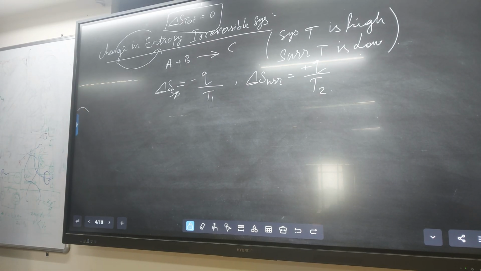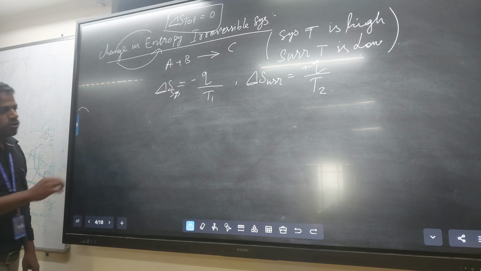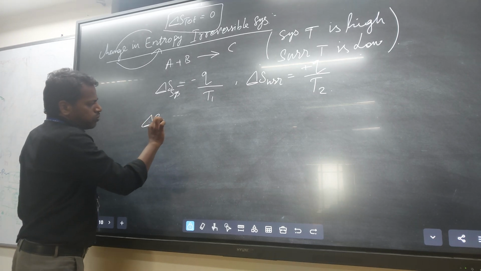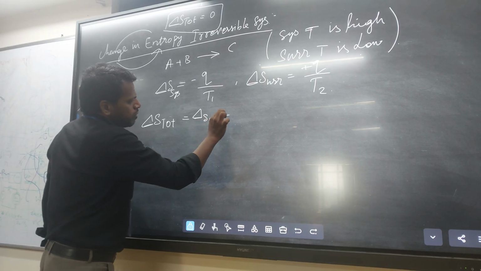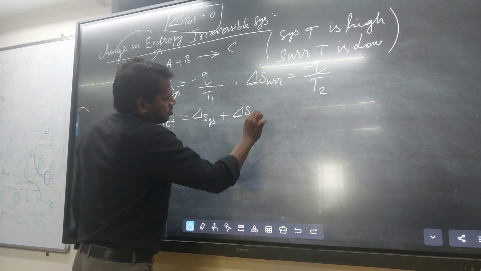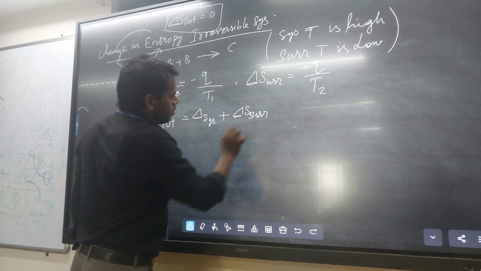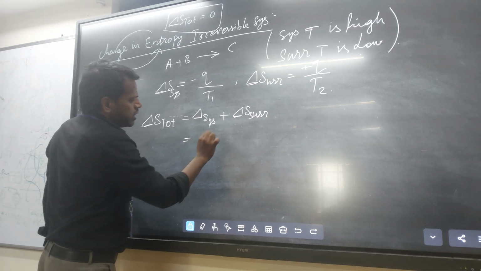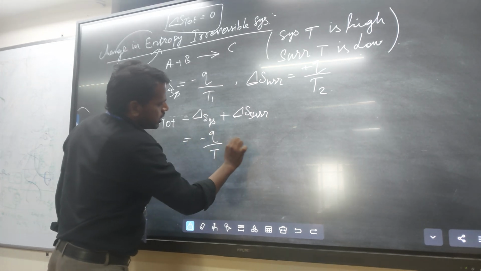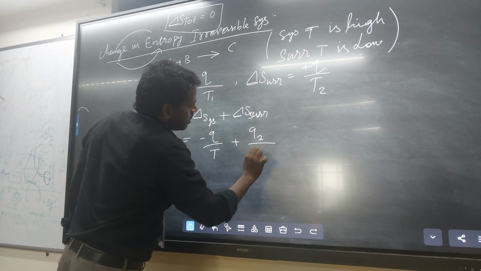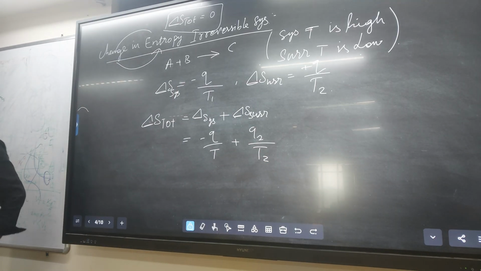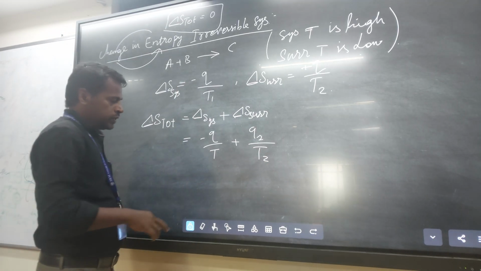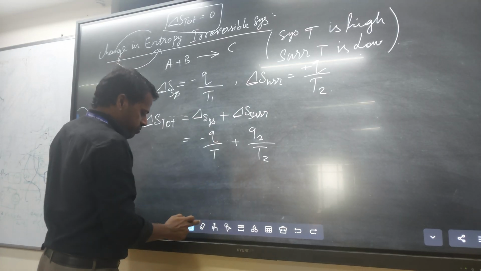Now, what is the total entropy change? You know already, total entropy change equals system entropy change plus surrounding entropy change. So minus Q by T1 plus Q by T2. The heat doesn't change.